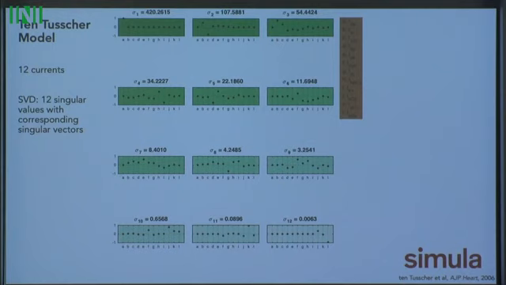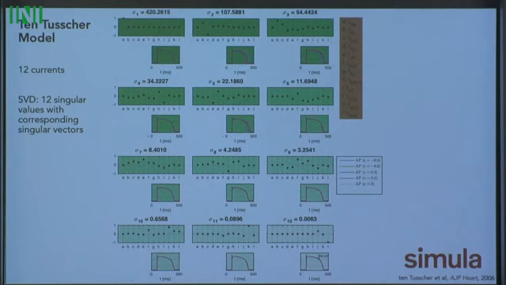Then we have all these other singular vectors that are combinations of the different currents. Some of them are very intuitive. These are background calcium and sodium currents, so they can balance each other completely and just be invisible. So the question is, does this work in the nonlinear state?